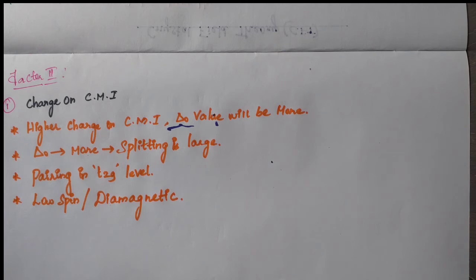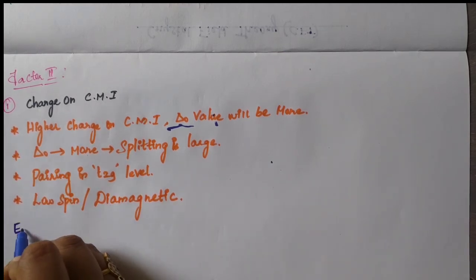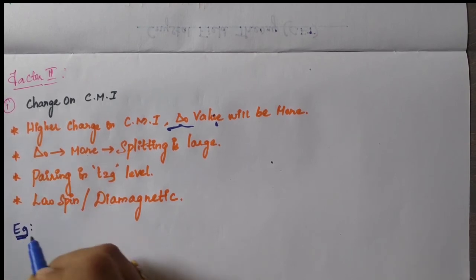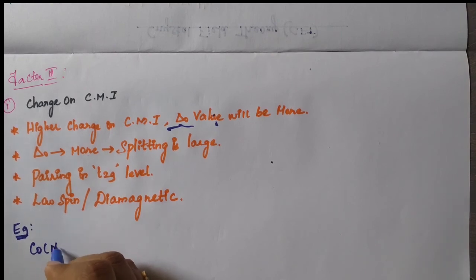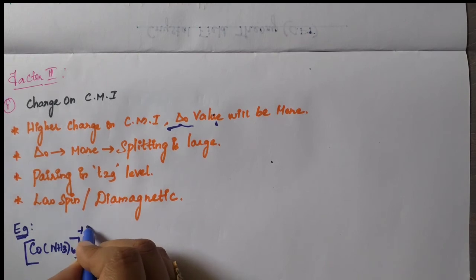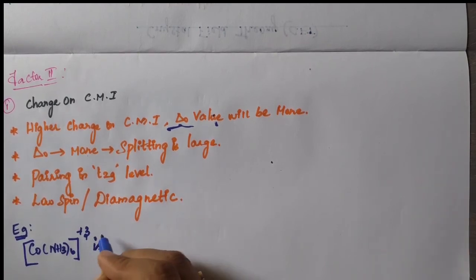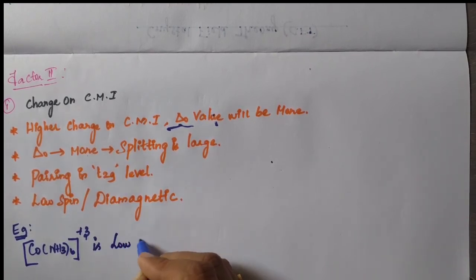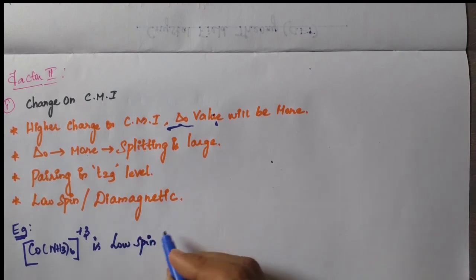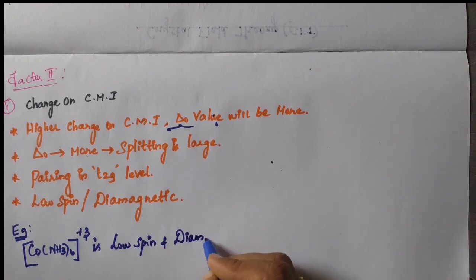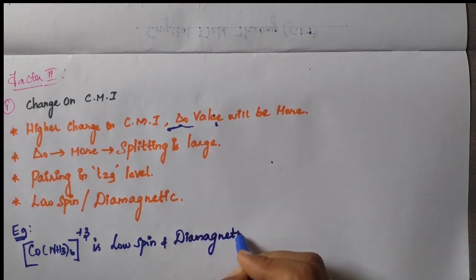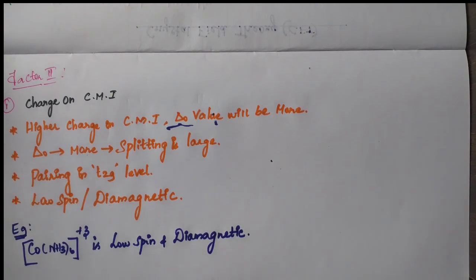Here the best example is, for this factor, best example, see students, this cobalt plus 3 complex, cobalt NH3 6 plus 3 is low spin complex and diamagnetic. It is low spin and diamagnetic.